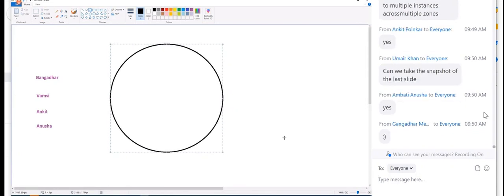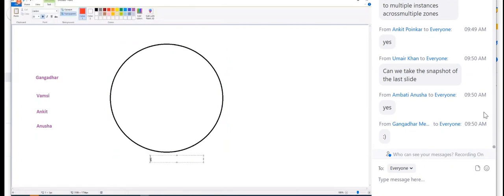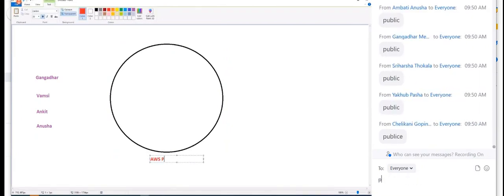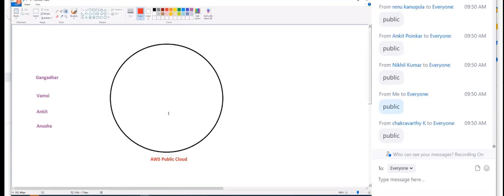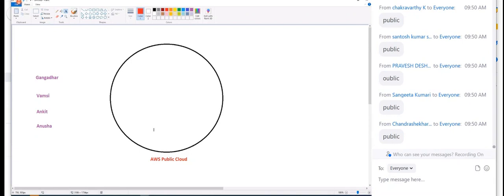So AWS is a public cloud or a private cloud? AWS is a public cloud. We know that. Guys, in general, whatever goes into the public also becomes public, yes or no? So Gangadhar went and created his server. He launched his instances like this. Vamsi also launched his instances.